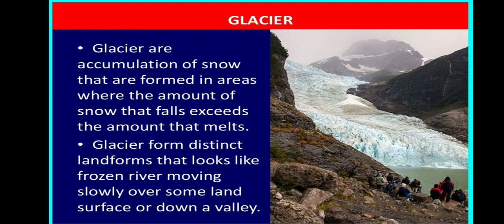Glaciers form distinctive landforms. If we look at glaciers, they look like a frozen river which is moving very slowly over some land or some surface.